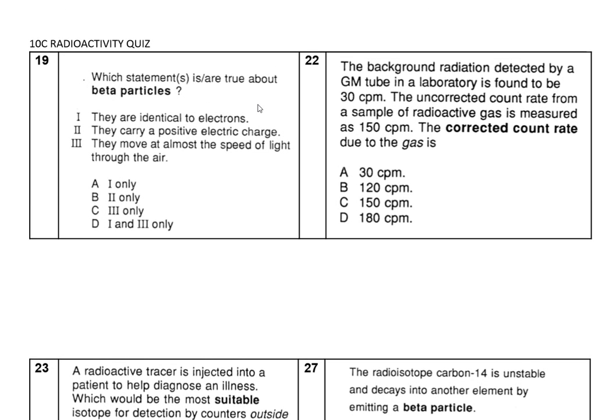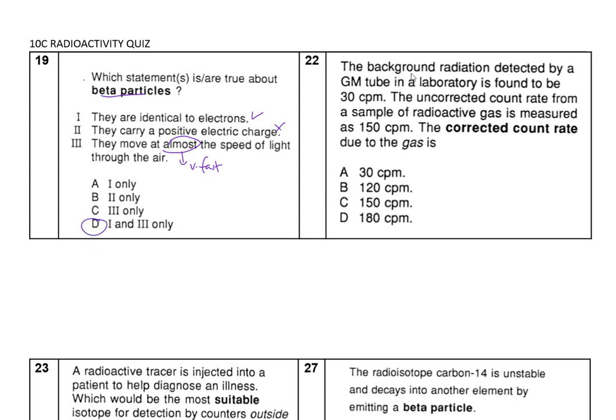Now, number 19. Which one is true about beta particles? Okay, now beta particles, they are identical to electrons, good, and they go very fast. So we know they go very fast. Now the question says they go almost, so that is very fast. Okay, they're not going at the speed of light, they go very fast. Therefore, it's going to be 1 and 3 in this case.